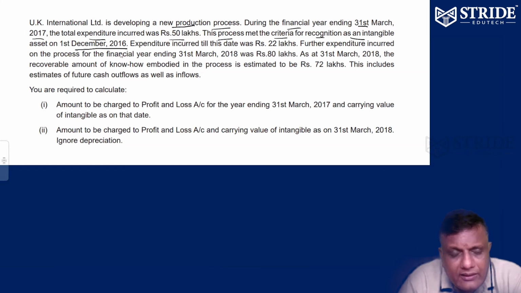What are intangibles? Patent, process, know-how, idea, skill. It came into the intangible assets category and was recognized as per the principle of intangible assets on 1st December 2016. So the expenditure incurred was 22 lakhs. Further expenditure incurred on the process for the financial year ending 31st March 2018 is 80 lakhs.